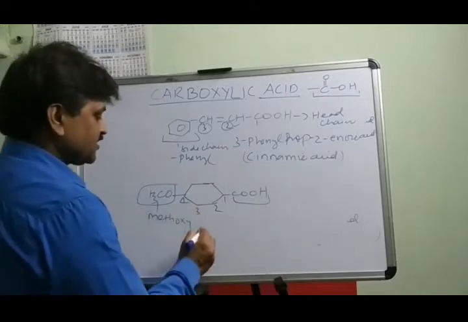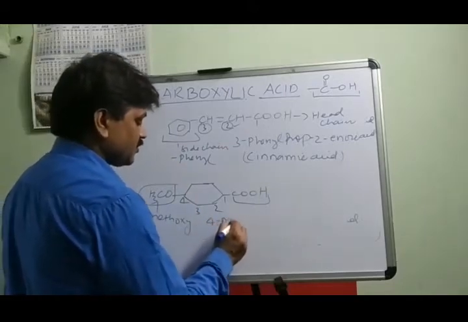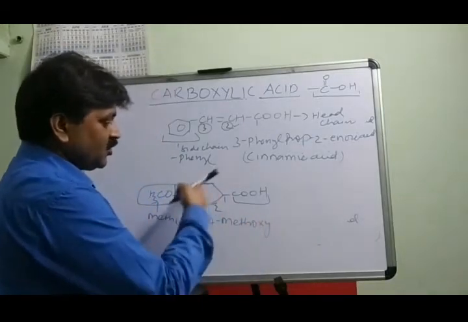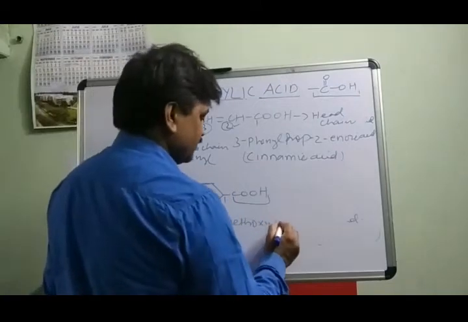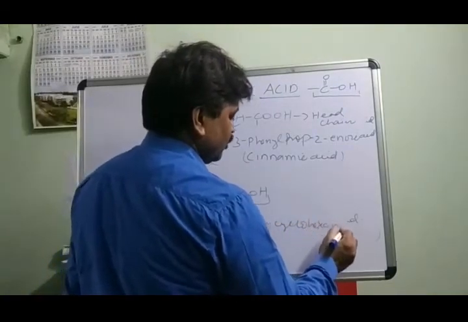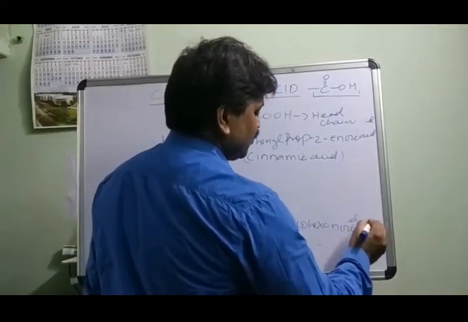So 4-methoxy cyclohexane. Cyclohexanoic acid, or 1-oic acid.